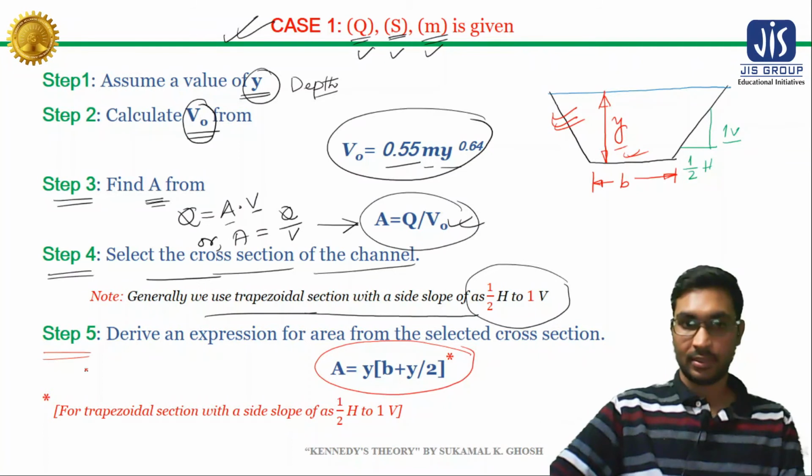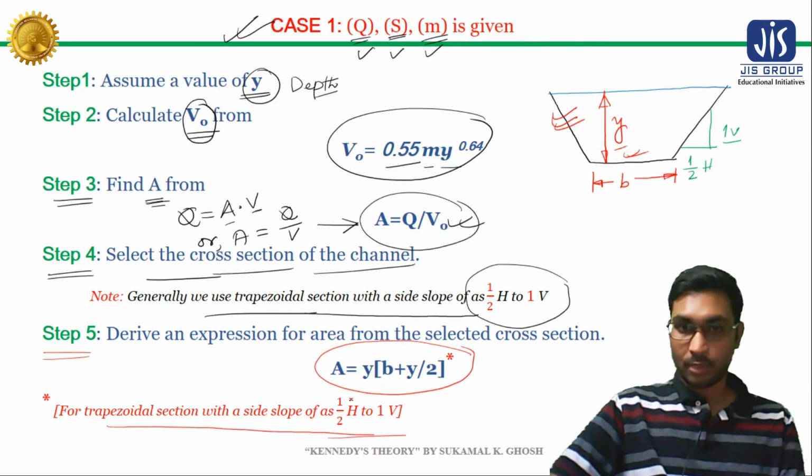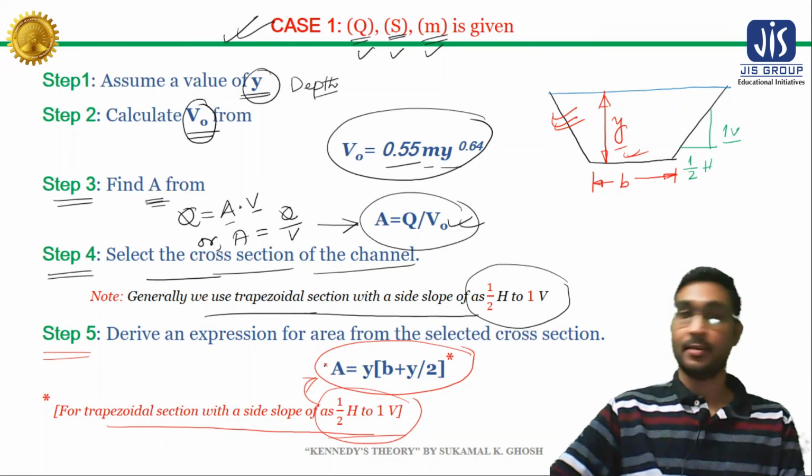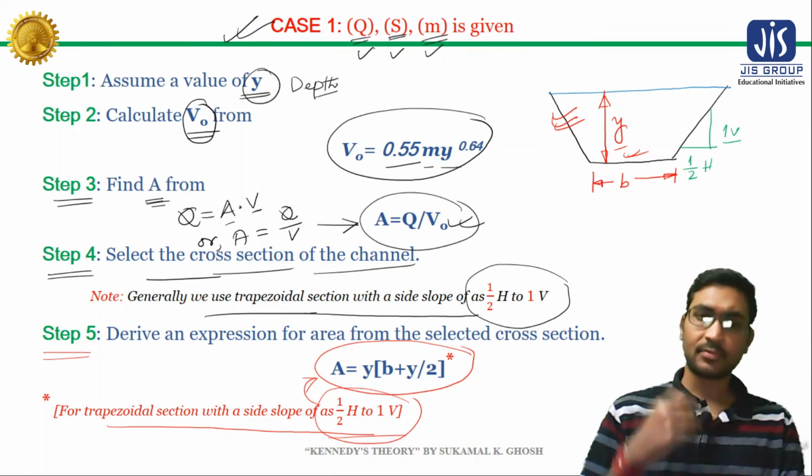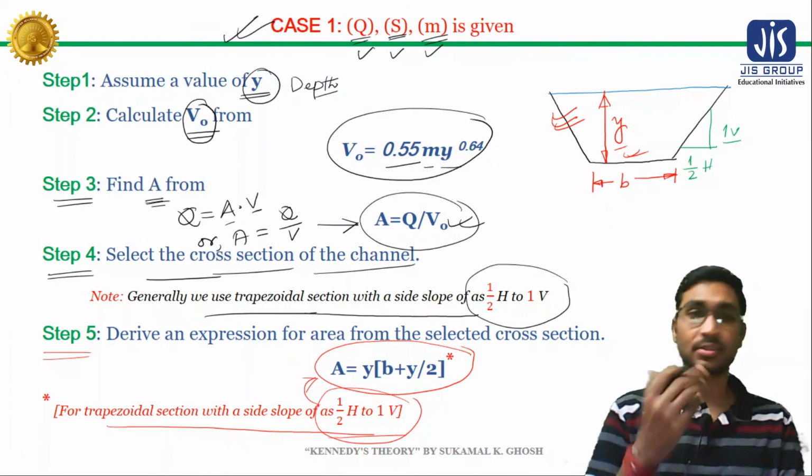So for a trapezoidal section with side slope of 1/2 horizontal and 1 vertical, you will have this expression for area. But if you consider some other type of cross section, suppose